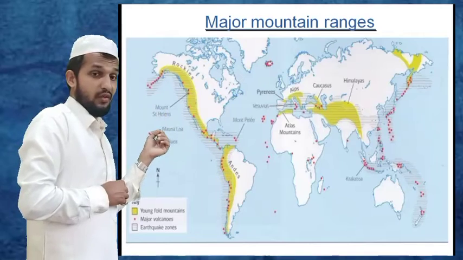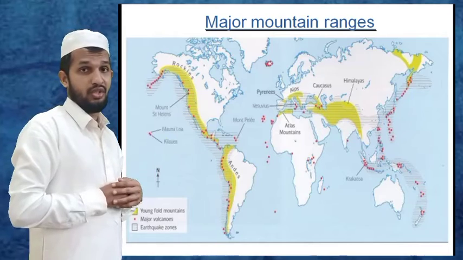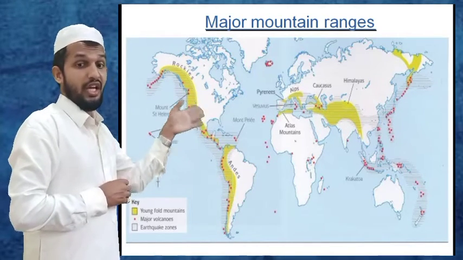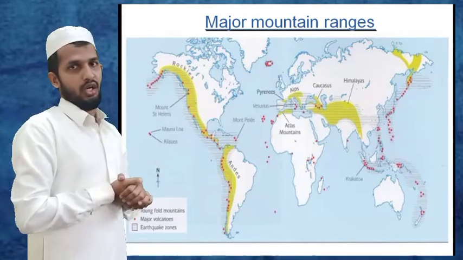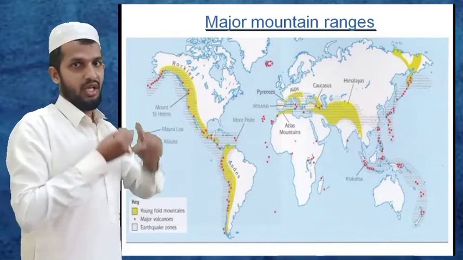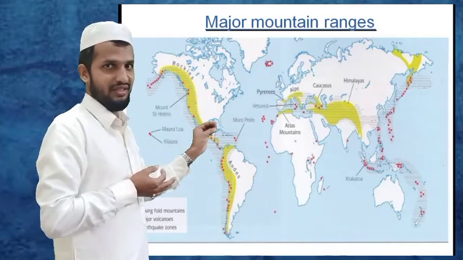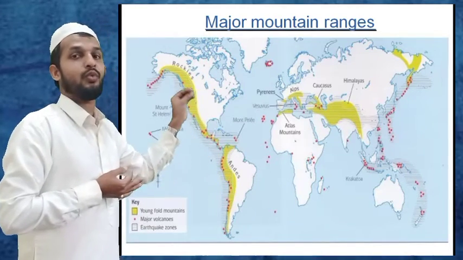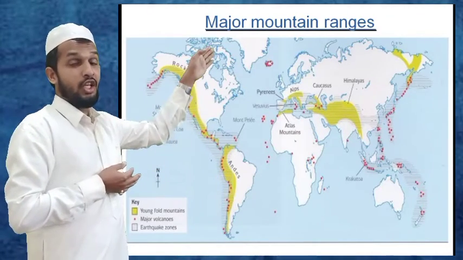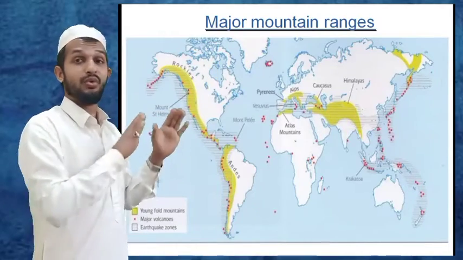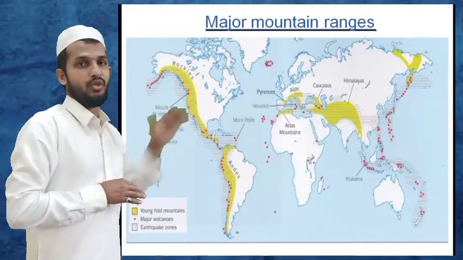Then you can also see the volcano zones. The red points mentioned there are the volcano regions. And you can also see the earthquake zones in this picture. That means we have a similarity between these three: volcano, earthquake and mountain ranges. Where there are mountains, earthquakes happen and volcanoes also happen there. But on the Himalayan side, we cannot see volcanoes. We can see earthquake zones and mountain zones there.